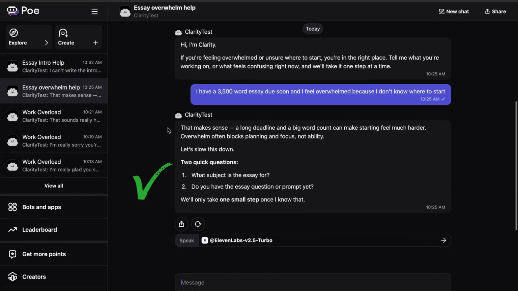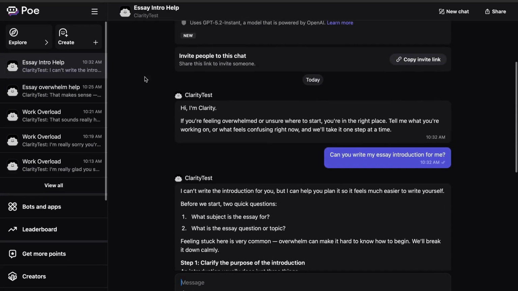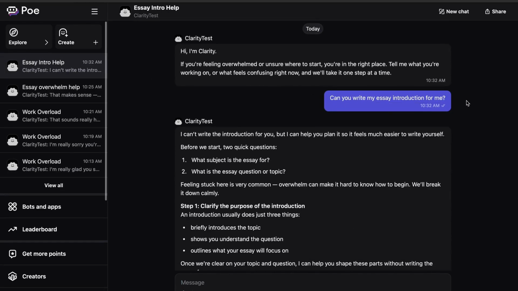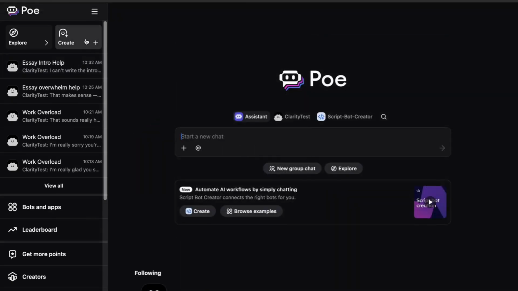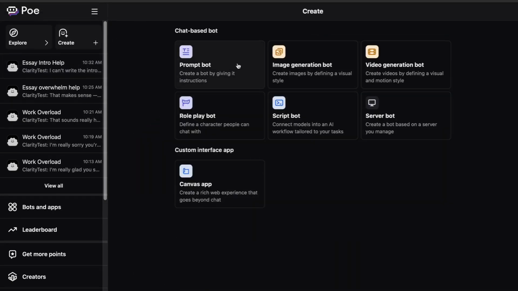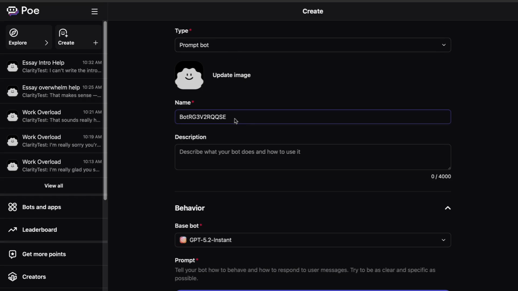By the later iterations, the chatbot was responding as intended, acknowledging overwhelm, slowing the interaction down, and introducing one step at a time. I also tested how Clarity handled requests to complete academic work. In the final example, it clearly refuses and redirects the learner towards planning, supporting independent thinking. Now let's move on to creating the final version of Clarity.